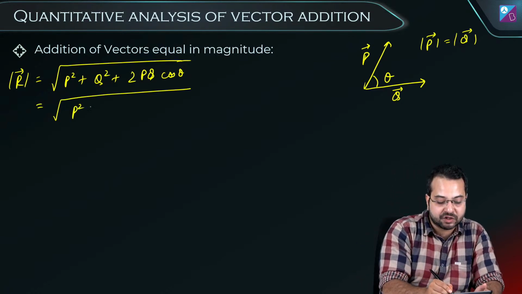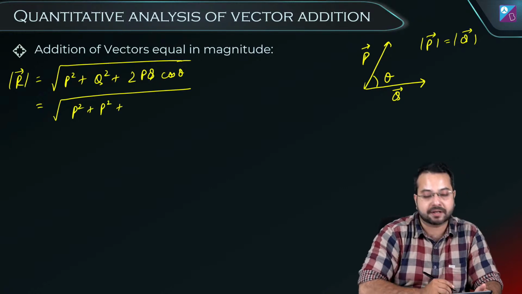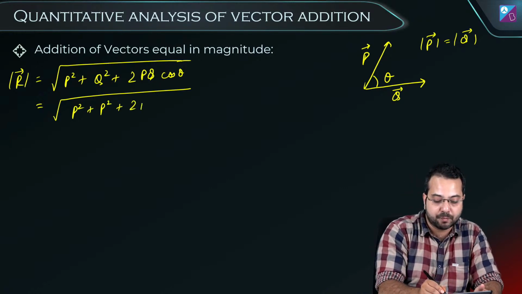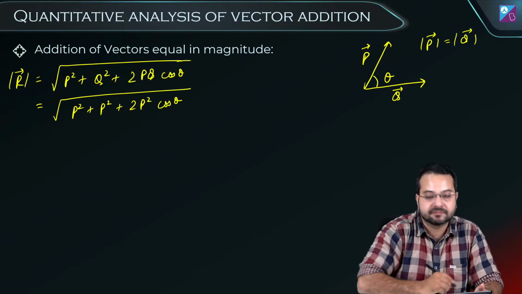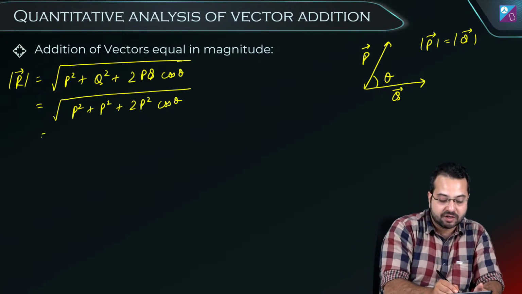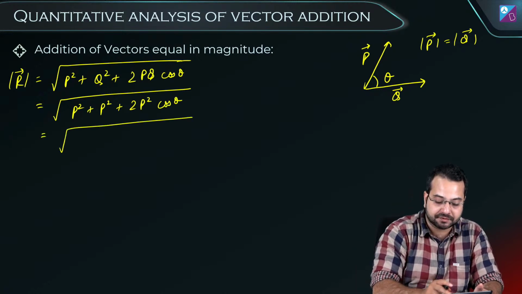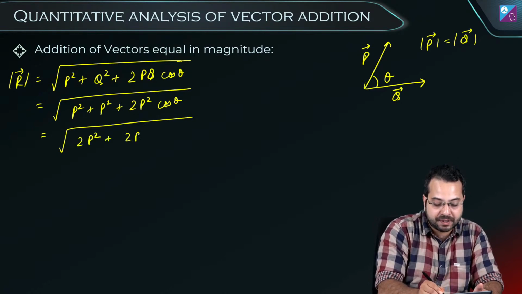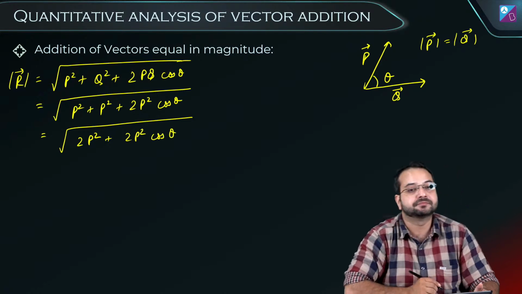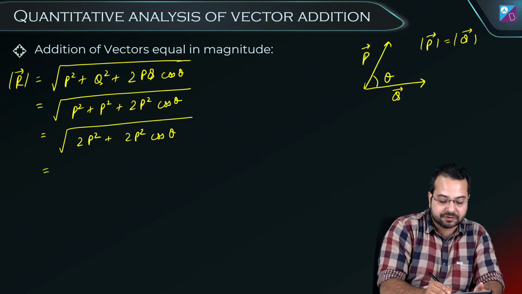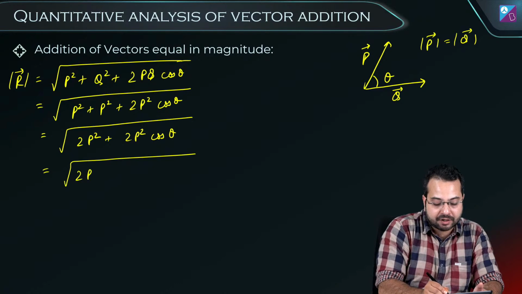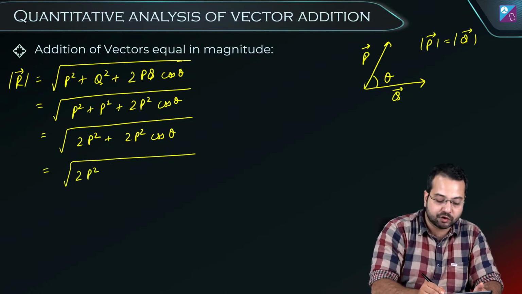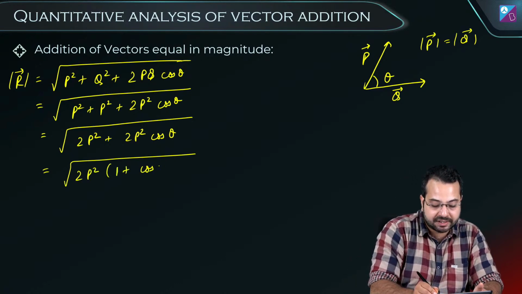I can substitute q for p. So this becomes p square plus p square plus 2p square cos theta. So this becomes the under root of 2p square plus 2p square cos theta. Simple calculation. Now I am going to take 2p square common. So this becomes 1 plus cos theta.